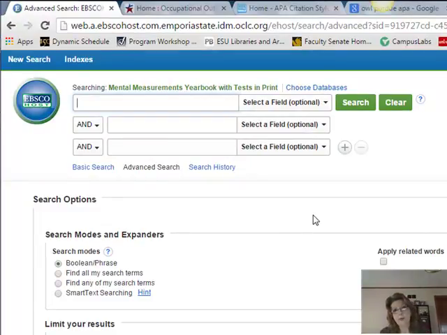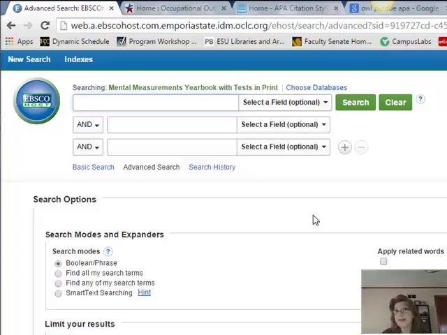Well, at this point, I might be working with a client, and I might be interested in some type of standardized test or standardized instrument out there that could help my client make better and more informed decisions about a career that he or she would be interested in. But I really don't know what's out there, and I also don't know about the validity or reliability of different instruments that might be out there for careers or career counseling. This is where Mental Measurements Yearbook can really help.